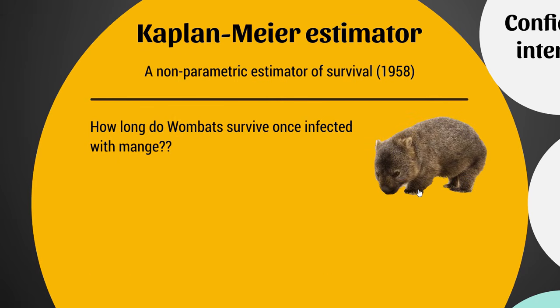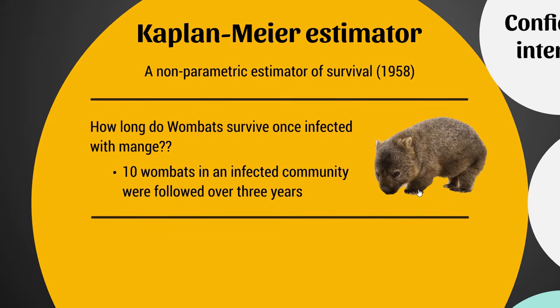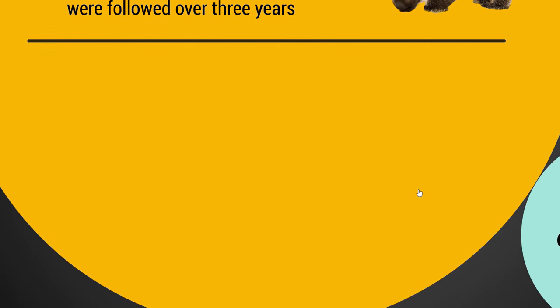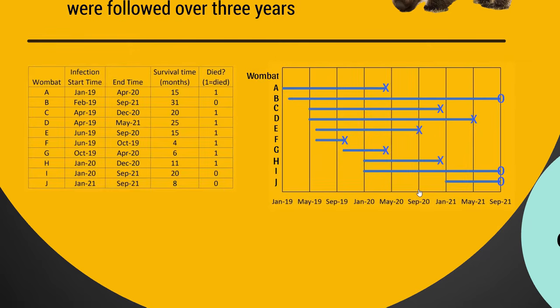So we're going to use in this video an example of wombats being infected with mange, which is a terrible disease that wombats get, and they're struggling with that in the Australian bush. So the question is, how long do wombats survive once they're infected with mange? Now, 10 wombats in an infected community were followed over 3 years. This is as simple as it's going to get for examples of survival. 10 observations. We're going to see what happens to them.